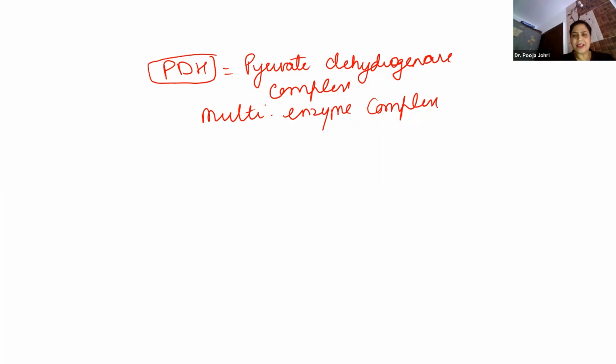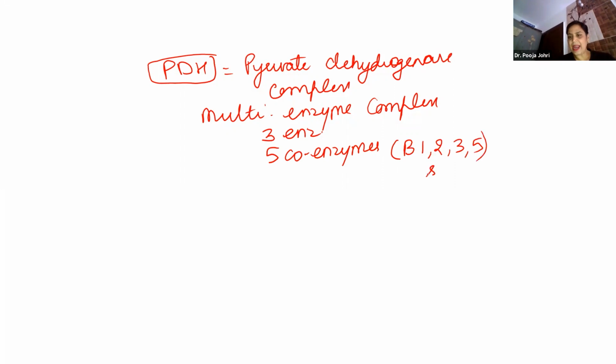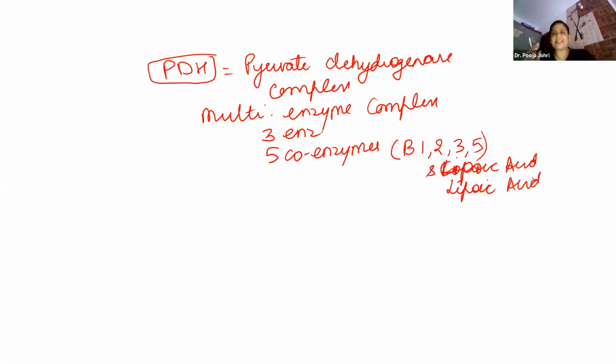So it requires 3 enzymes and 5 coenzymes to work with it. And these 5 coenzymes are B1, 2, 3, 5 and lipoic acid. And 3 enzymes are there which are dehydrogenase, transacetylase and you can say simple PDH.